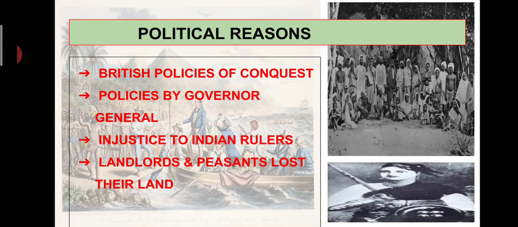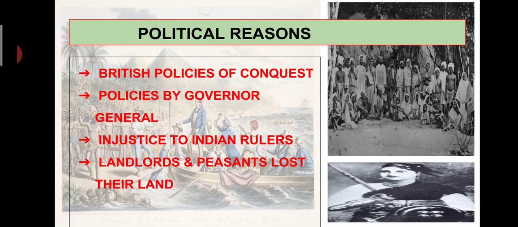Then we shall see political reasons. British policies of conquest were very harsh. They created unrest among Indian rulers. Like you have learnt in the previous lessons, Dalhousie and Wellesley introduced different policies.